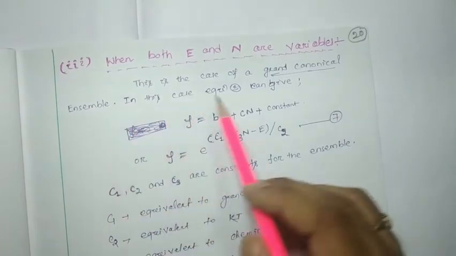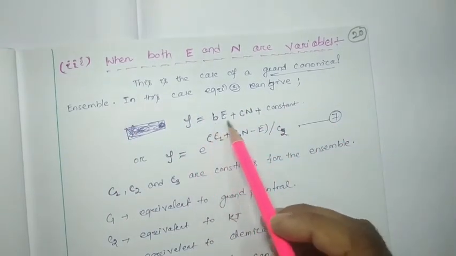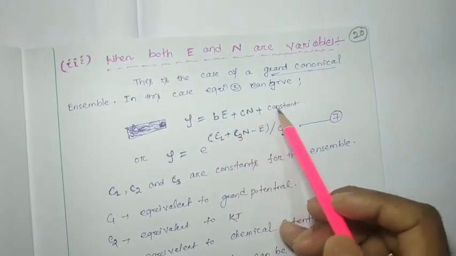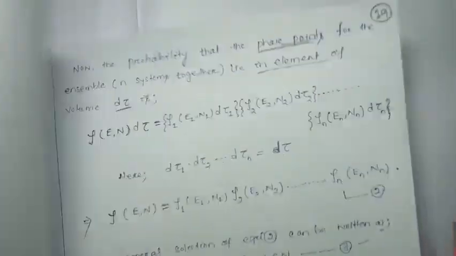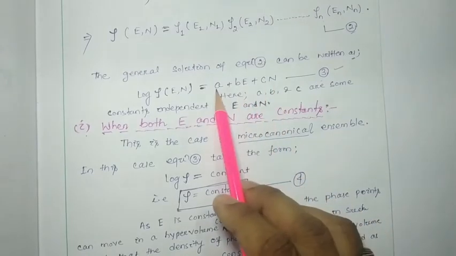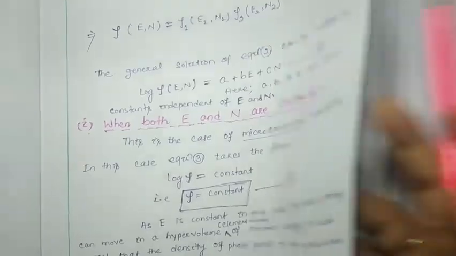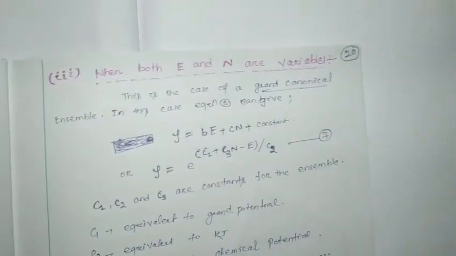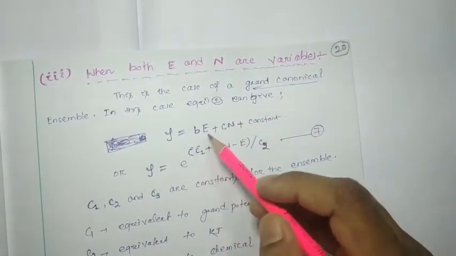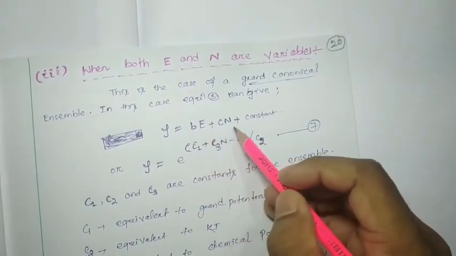In this case, equation number 3 gives rho equal to BE plus Cn plus constant. Here in equation number 3, BE plus Cn plus A is a constant, because E and N both are variables. So equation number 3 will be written in the form of BE plus Cn plus constant.